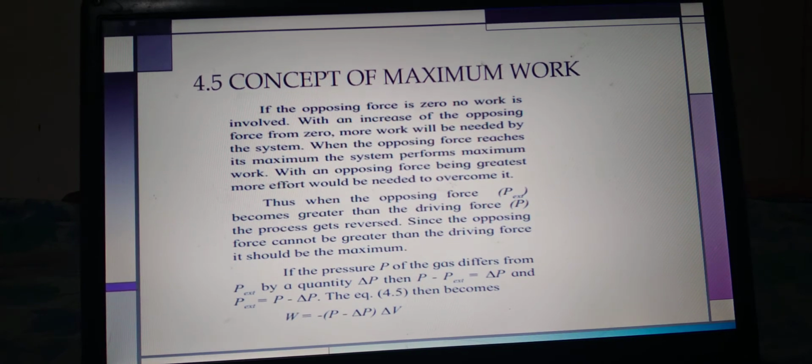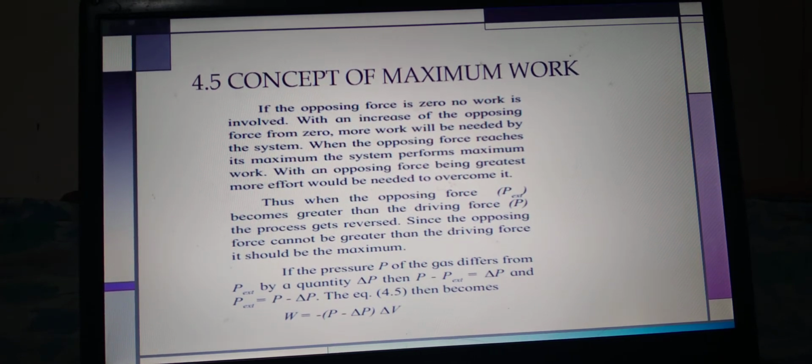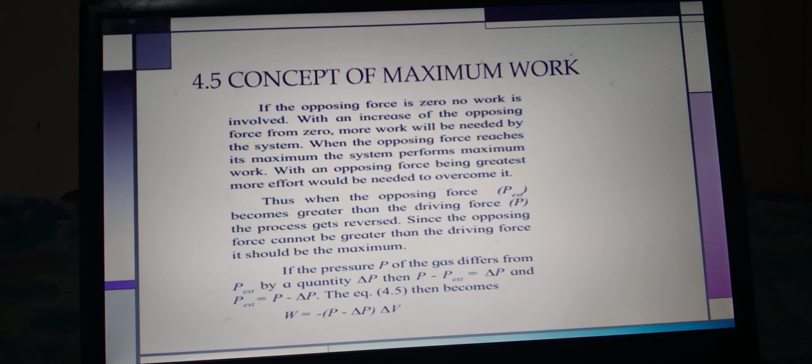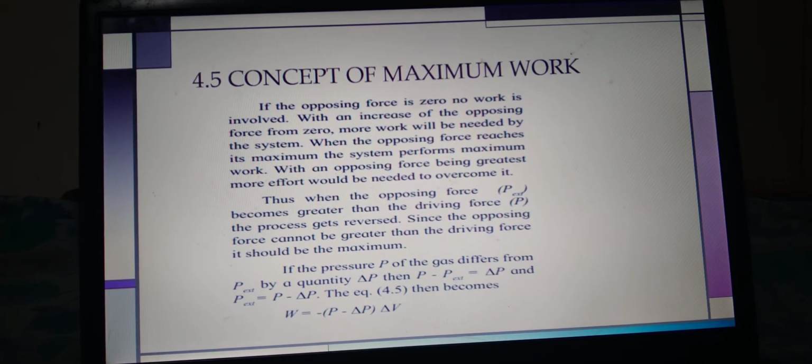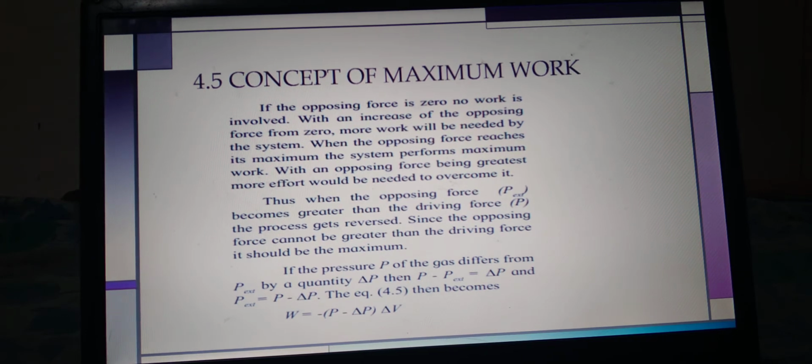One thing you should remember is that the work done for whatever changes occur in a system depends only on the opposing force. So when the opposing force reaches its maximum value, the system does maximum work, because the opposition is the greatest and the most effort is needed to overcome it.